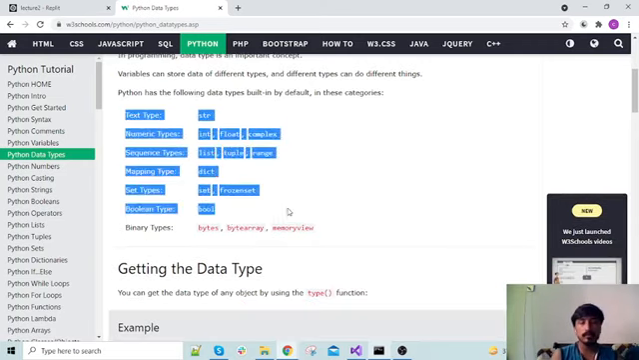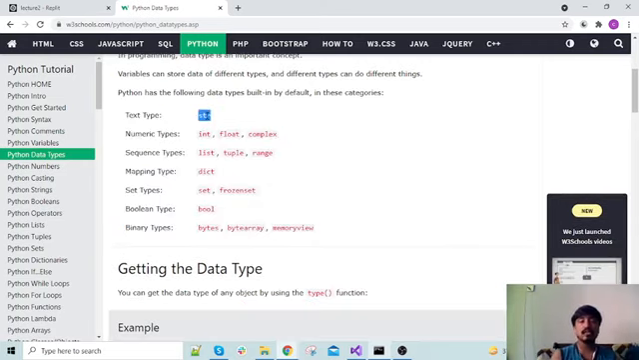These are the basic data types. Let me show you. What is a string data type? A string is a data type containing many characters concatenated together. Then integer is a data type storing numbers without a decimal point. Float is a data type storing numbers with decimal points.